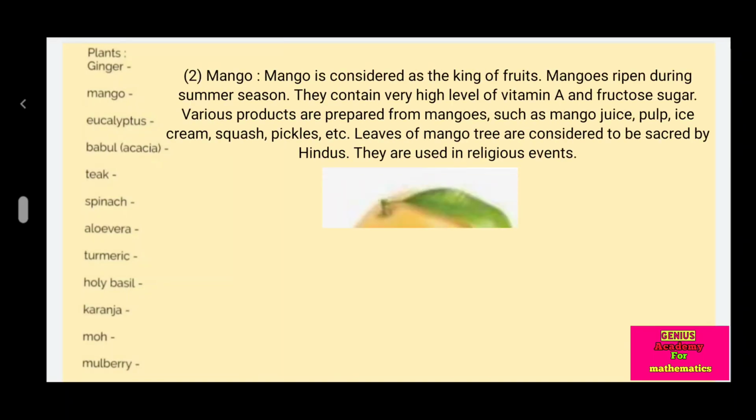Mango is considered the king of fruit. Mangoes ripen during the summer season. They contain very high levels of vitamin A and fructose sugar. Various products are prepared from mangoes such as mango juice, pulp, ice cream, squash, pickles, etc. Leaves of the mango tree are considered sacred by Hindus. They are used in religious events.